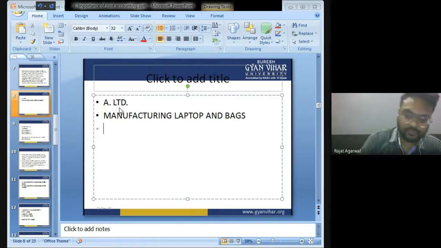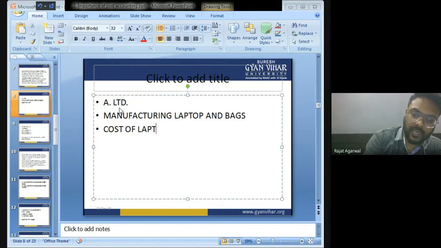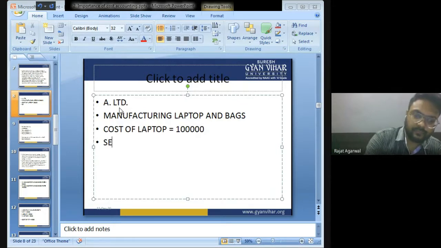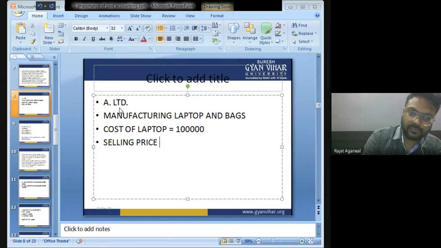Now, cost of laptop: 1 lakh. Total cost of laptop is 1 lakh. Selling price, you can say sales, is rupees 2 lakh. Company earned a profit of 1 lakh.